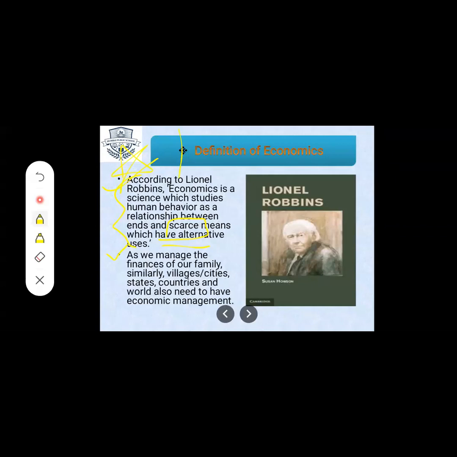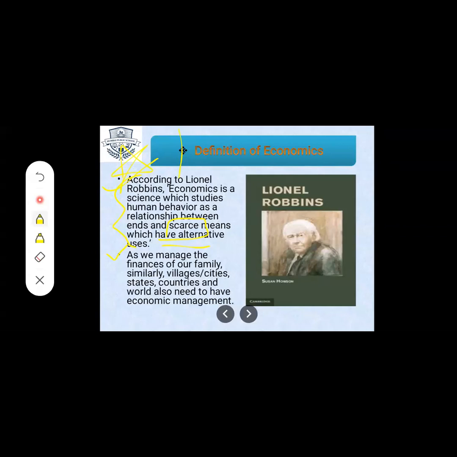So here, let's see the meaning. The system remains the same, but the difference is the amount. A family's income is less and expenditure is less. A country's income is more, expenditure is also more.